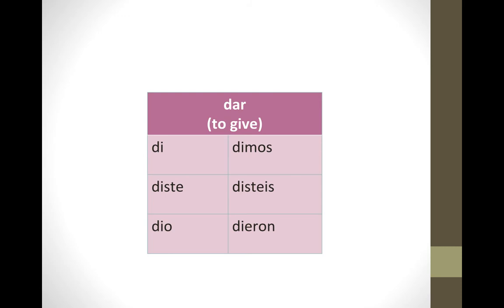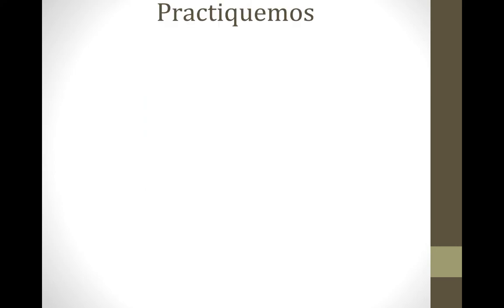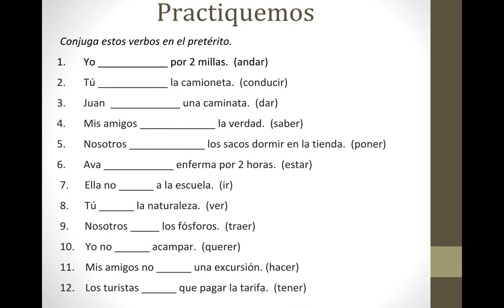Okay, the next verb on your note card is dar. It means to give, and its preterite conjugation is di, diste, dio, dimos, dieron. And lastly, you have ver, to see, and its preterite conjugation is vi, viste, vio, vimos, vieron. Okay, that's 16 irregular preterite verbs. We saw most of them in Spanish 2, so we're just practicing and reviewing them for Spanish 3.